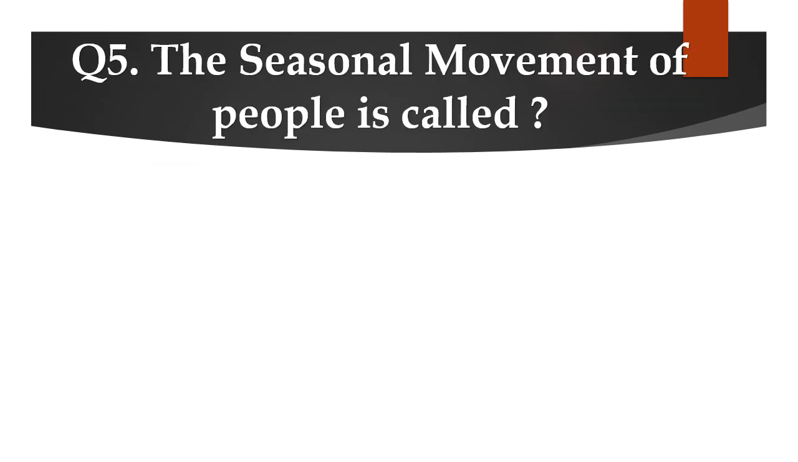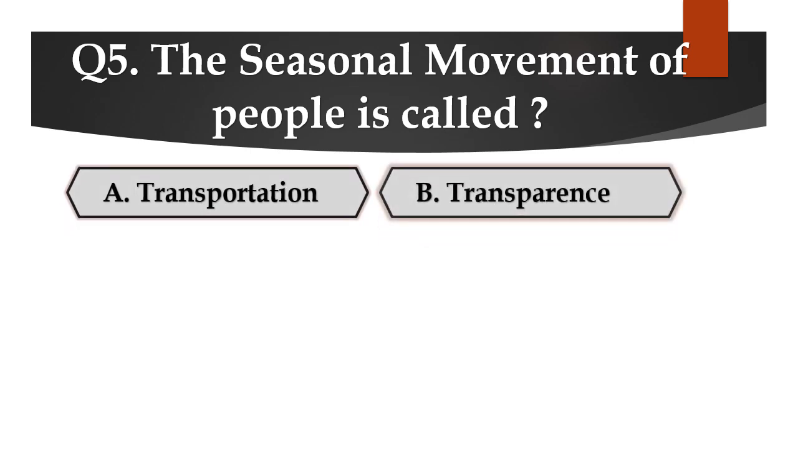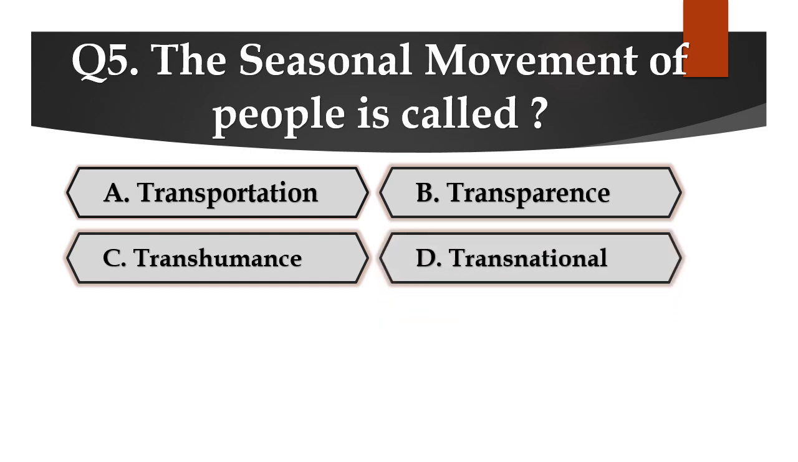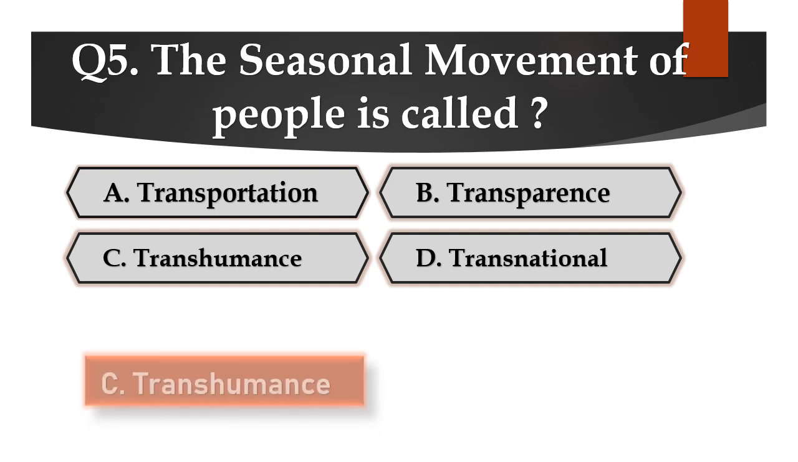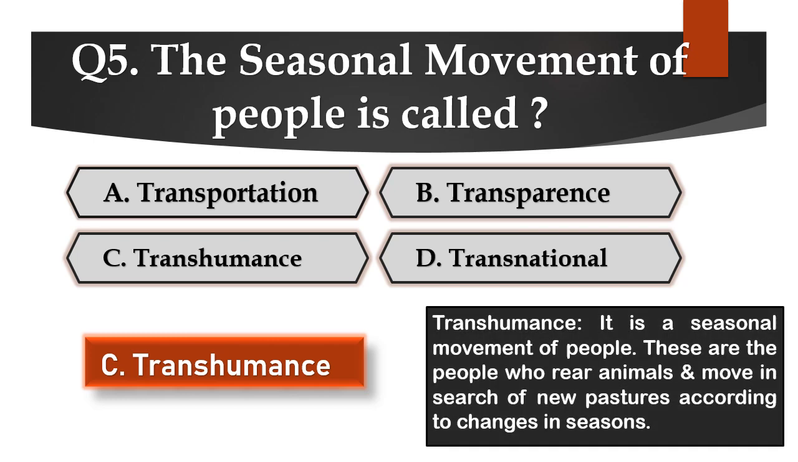Question number 5. The seasonal movement of people is called A. Transportation, B. Transparence, C. Transhumance, or D. Transnational. The answer is C. Transhumance. Transhumance is a seasonal movement of people. These are the people who rear animals and move in search of new pastures according to changes in seasons.